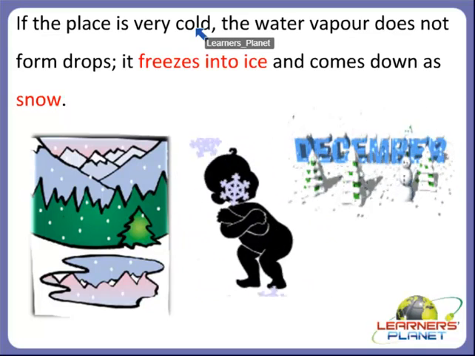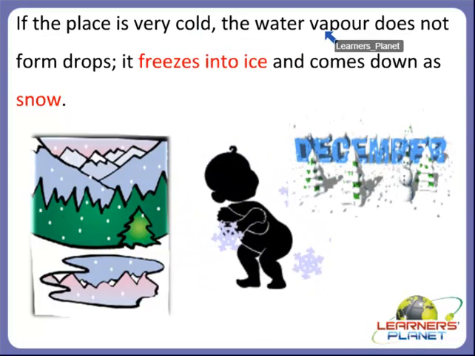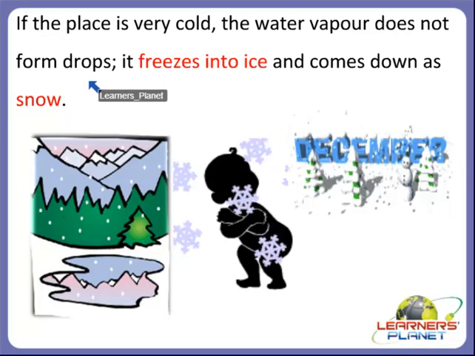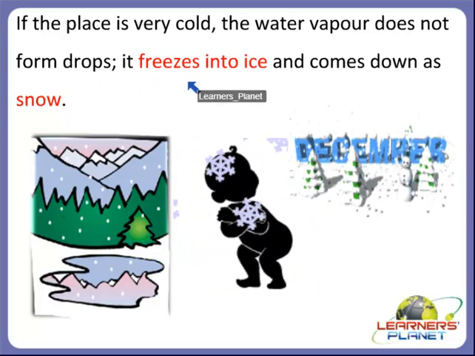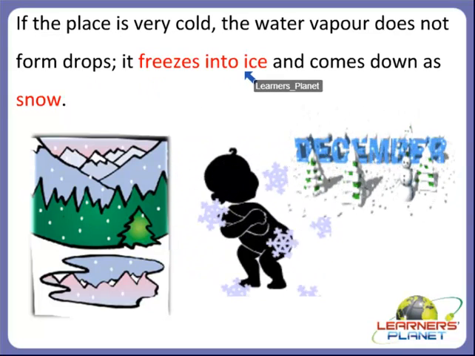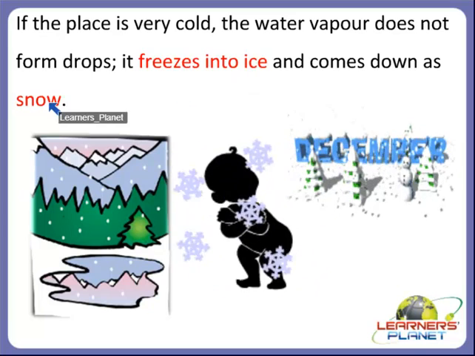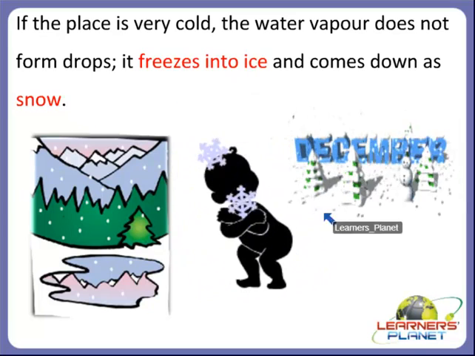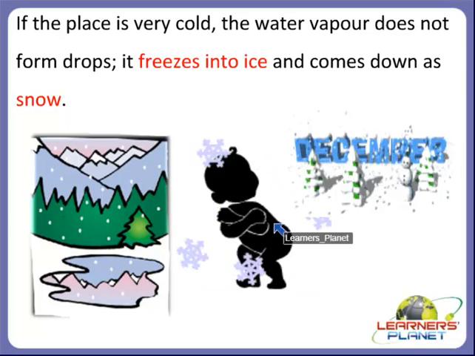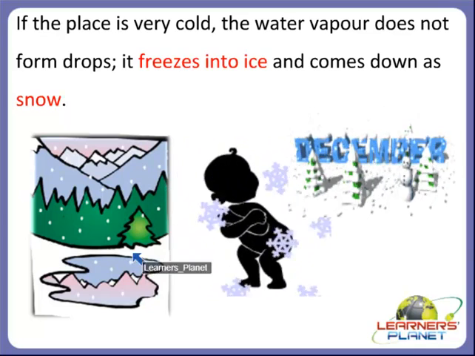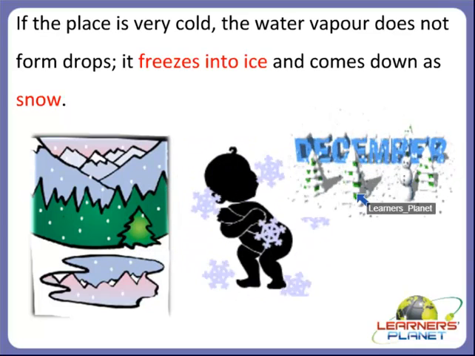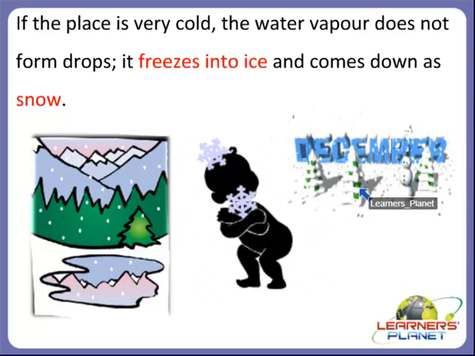And if the place is very, very cold, what happens to the water vapor? The water vapor does not form drops. It freezes into ice and comes down as snow, right? You can see in these pictures.